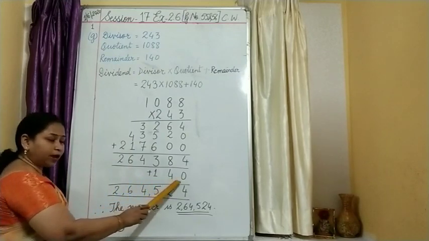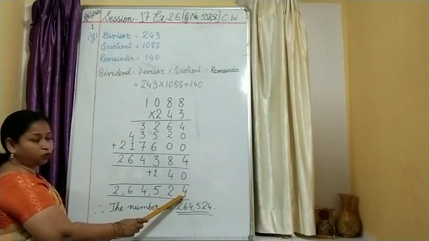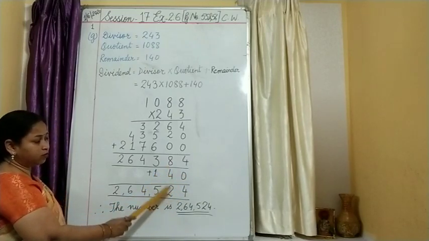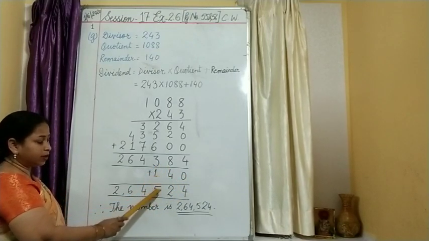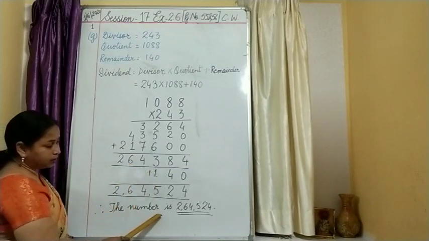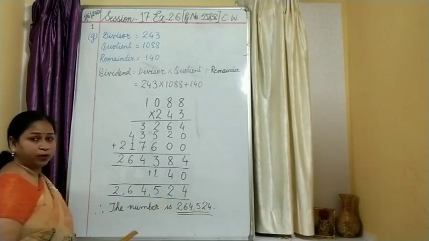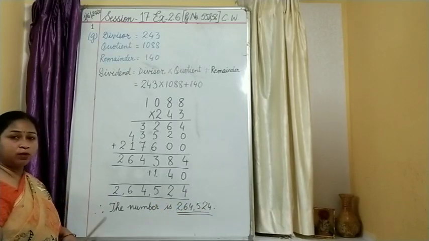So we need to add the remainder. Add the remainder: 4 plus 0 is 4, 8 plus 4, 12. 3 plus 1, 4, plus 1 carried, 5, then 4, 6, 2. The number is 2,64,524. Understood this question, number G?